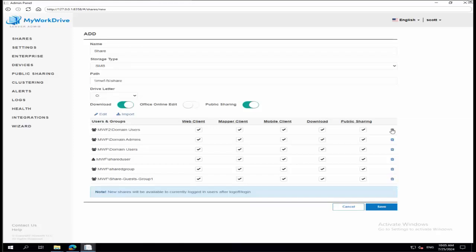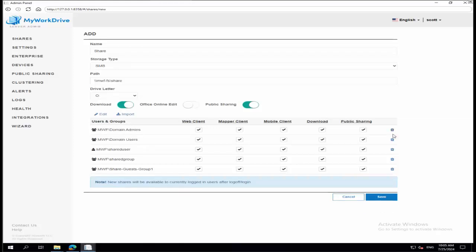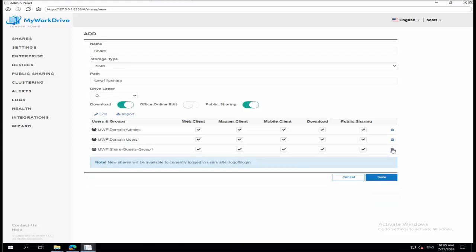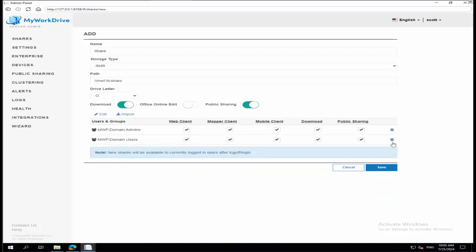You of course have the ability to change these, right? I can say, well, these people don't actually need access via MyWorkDrive. And this is really a security feature. It's meant to limit and control access, so I can get this back to a base level of groups. And of course, with our granular permissioning, which again we'll talk about a little bit later, you can adjust the features that are available to the different groups as you need, as is important.